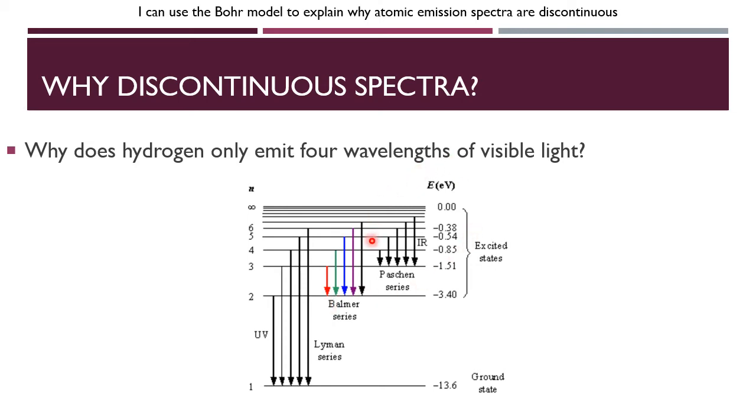So, in other words, what we're saying is if we had a slightly different energy level structure, or a completely different energy level structure, we would get different colors of light. We may get more visible photons, we may get fewer visible photons. It all just depends on how the energy level gaps correspond. But the whole idea, going back to the initial question, why do we have discontinuous spectra, is because the energy levels only allow certain wavelengths or frequencies of light to be emitted.